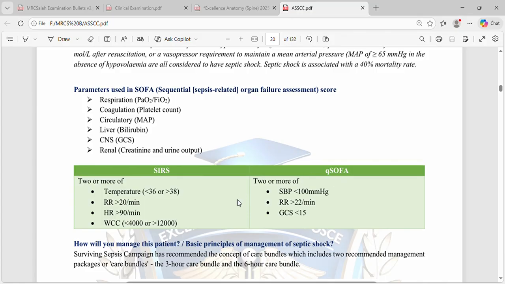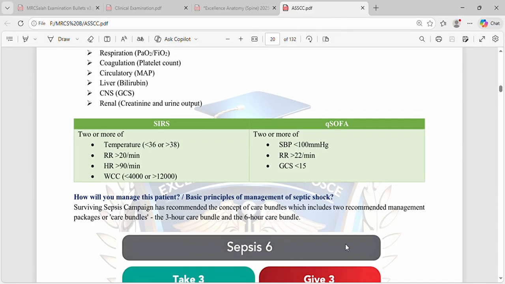So in SIRS we look for 2 or more: temperature less than 36 or greater than 38, respiratory rate greater than 20, heart rate greater than 90, and WBC less than 4000 or greater than 12,000. Whereas in qSOFA, systolic blood pressure should be less than 100, respiratory rate greater than 22, and GCS less than 15, 2 or more of them. How will you manage this patient?